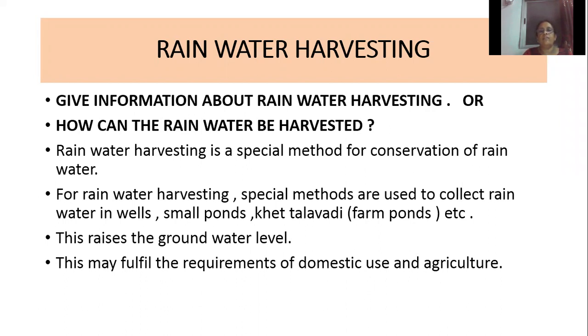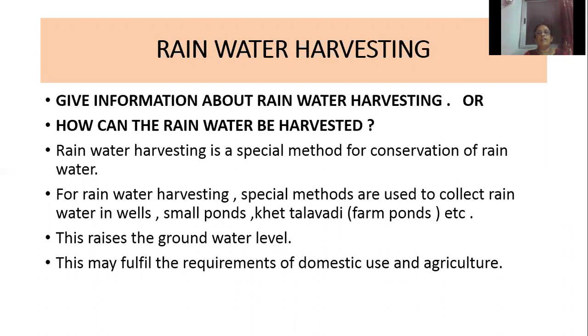For rainwater harvesting, special methods are used to collect rainwater in wells (kuwa), small ponds (talab), khet talavdi, that means farm ponds, etc. This raises the groundwater level. As a result, the underground water level increases. This may fulfill the requirements of domestic use and agriculture. So that water we can use for household purposes and even in the field of agriculture.